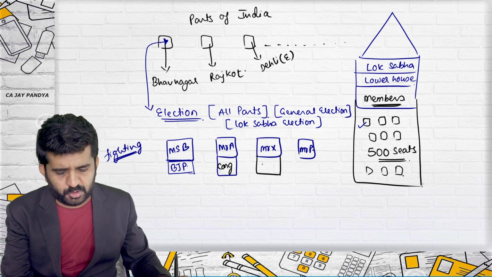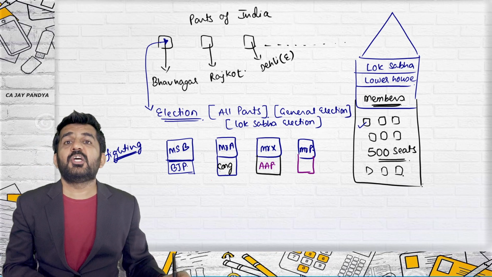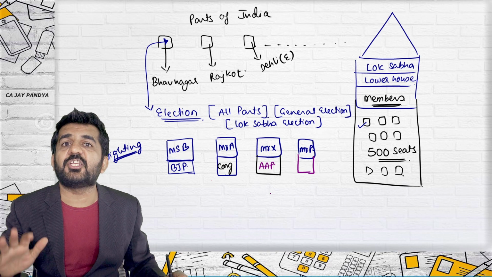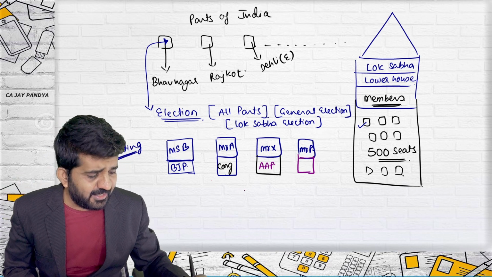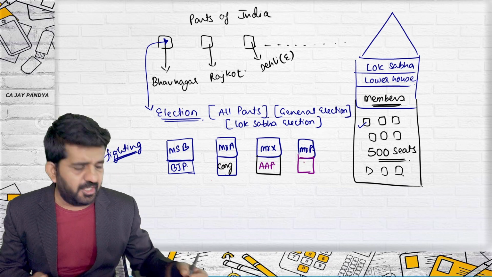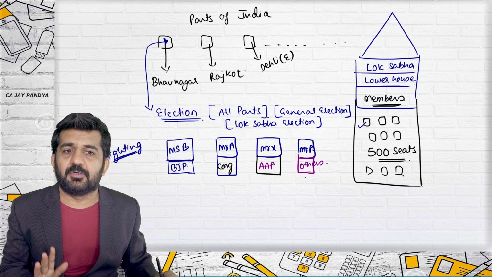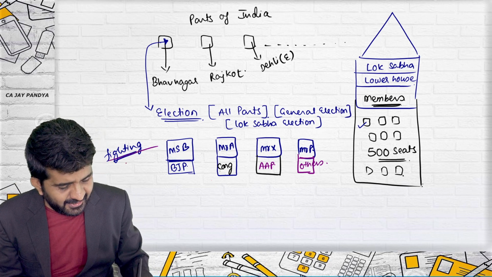Mr. A goes to Congress. Mr. X goes to, say, AAP. Mr. P does not get any political party. Can he still fight the election? The answer is yes. He can still fight the election, in his own name. Mr. P will not have any political party. He will be termed as others when the results are declared.